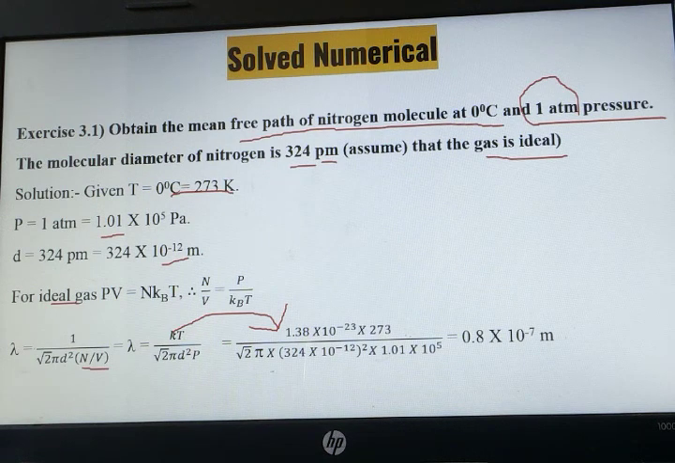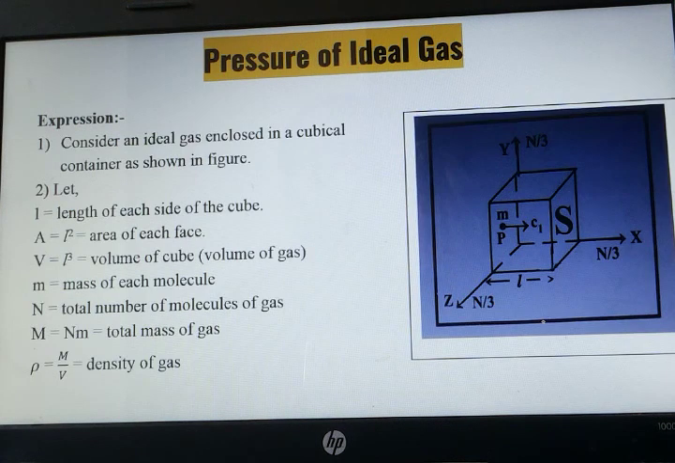Temperature we know, root 2 pi d. d is the diameter, 324 into 10 raised to minus 12, whole square, into pressure. Pressure is 1.01 into 10 raised to 5. After substituting, you will get this answer, that is 0.8 into 10 raised to minus 7 meter.